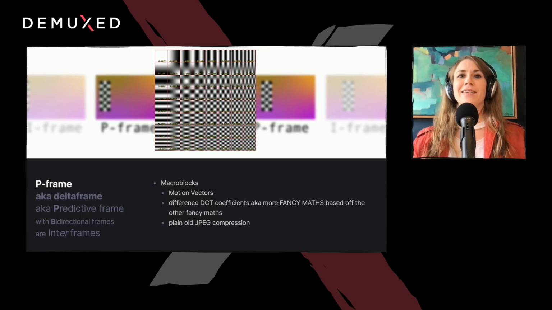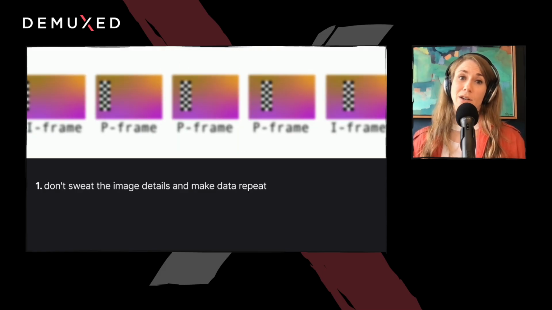Two, difference DCT coefficients. This is more fancy math based on the other fancy maths. We just keep the differences between the frequencies of the previous macro block and the current one. And three, sometimes neither of those is possible, so we fall back to just plain old JPEG compression. If this is all clear as mud, great! The key takeaways are these. Don't sweat the details and make data repeat.